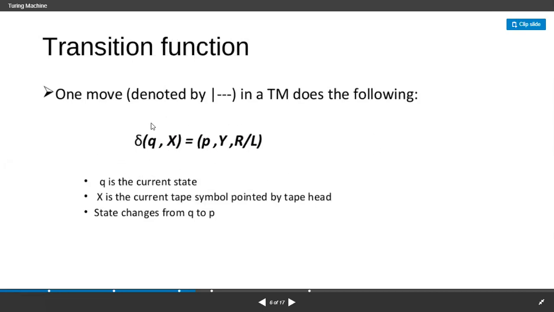When we are doing a transition function for Turing machines, this is the way of representing a mapping function. As already said, Q cross input tau is mapped with left or right, right? If you show only one move, you denote it like this. If you need to show a sequence of moves, you put a star here. Then it represents a sequence of moves in a Turing machine, right? And you all please make a note of this transition function.